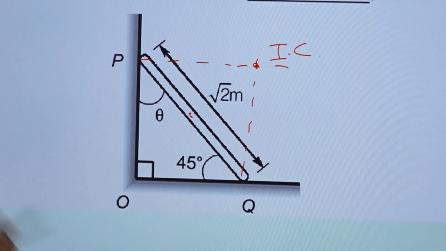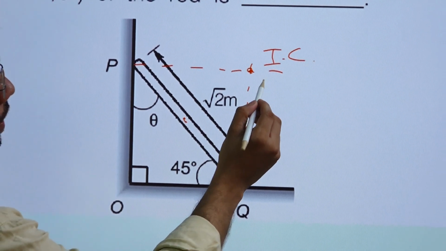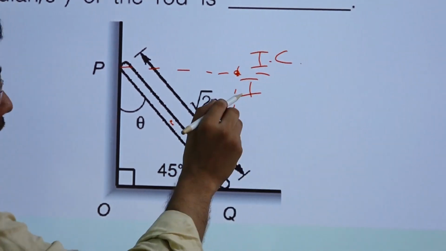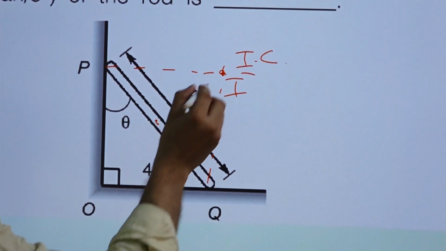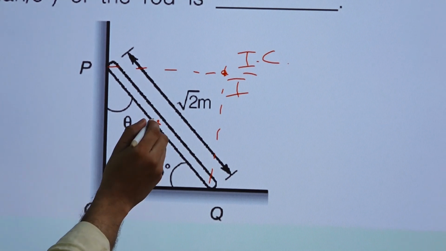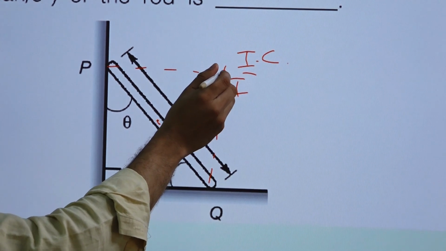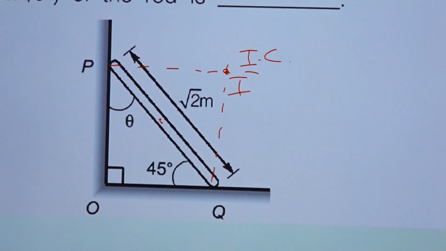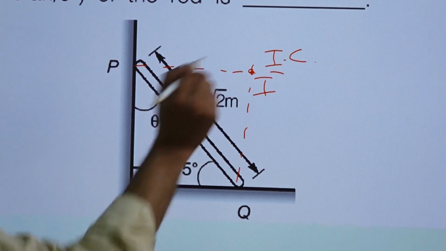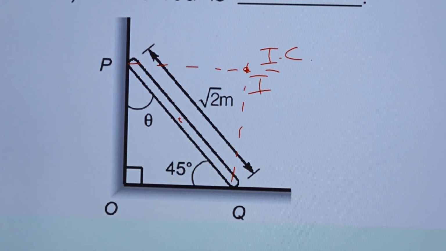Now one thing we need to keep in mind is that we have to take I, the mass moment of inertia of the rod, with respect to this axis, not with respect to the centroidal axis. We need to take it with respect to the perpendicular axis where the IC is located. So how do we find that? We are going to apply the parallel axis theorem.